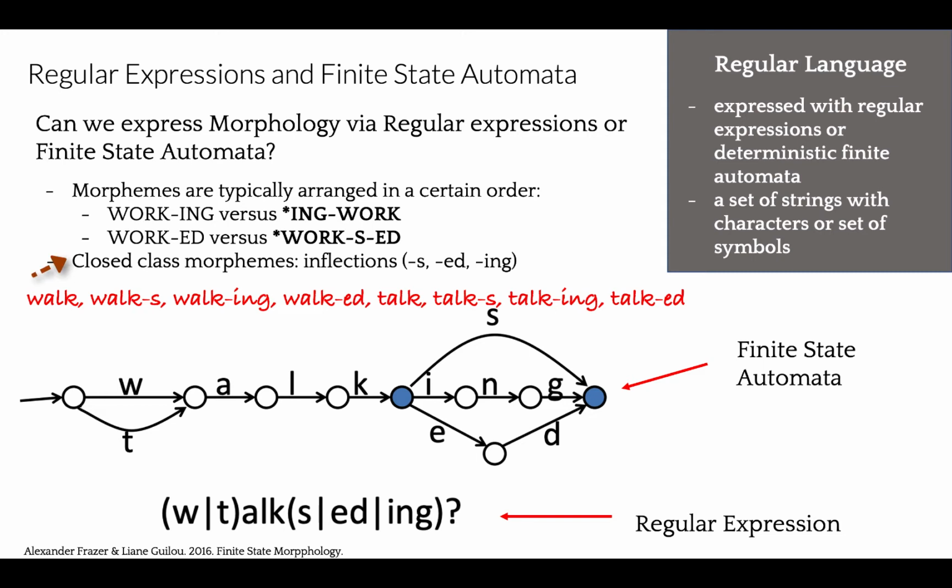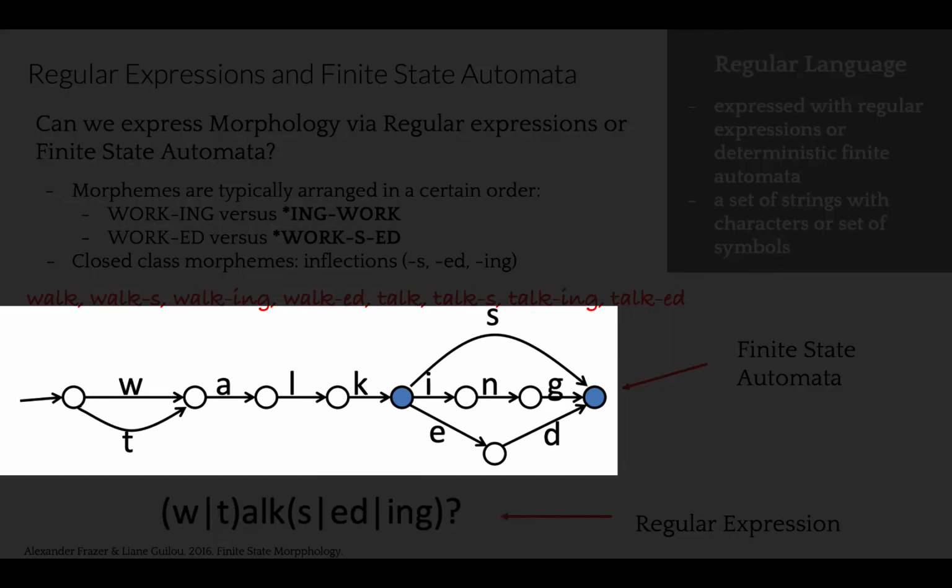Some morphemes also belong to a closed class. For instance, plural agreement in English is normally expressed with s at the end of the word, as well as the third person singular present tense agreement. So, can we build a morphological analyzer that can parse and produce these three rules: inflection S, inflection ed, and inflection ing for two words, walk and talk?